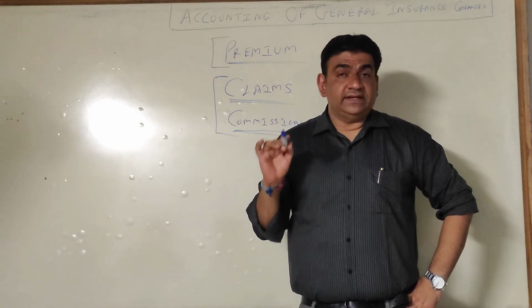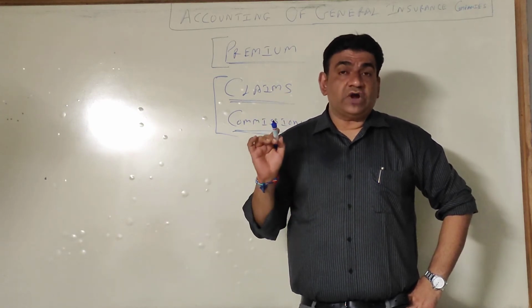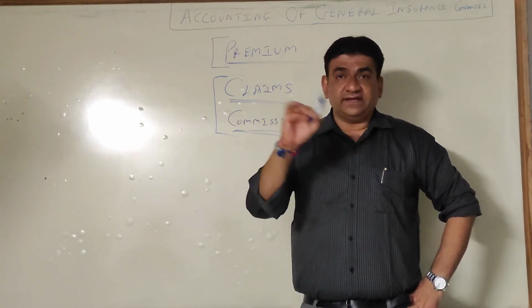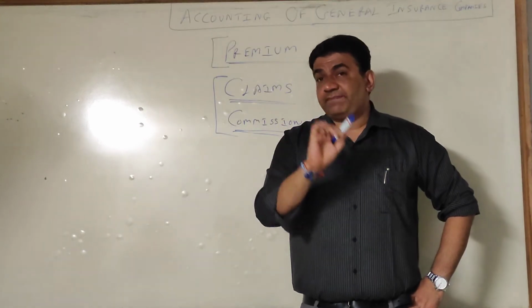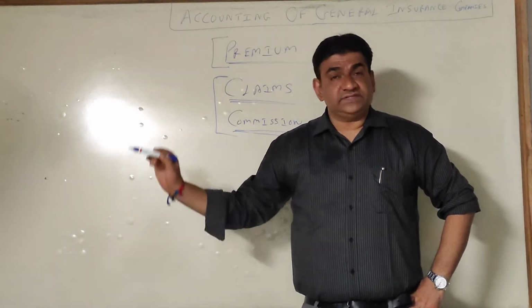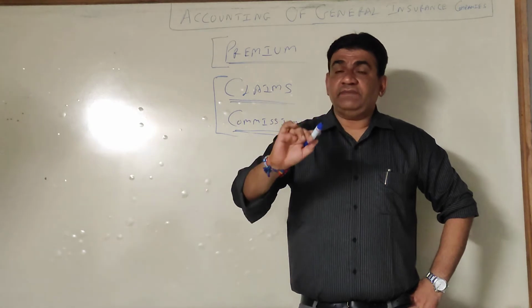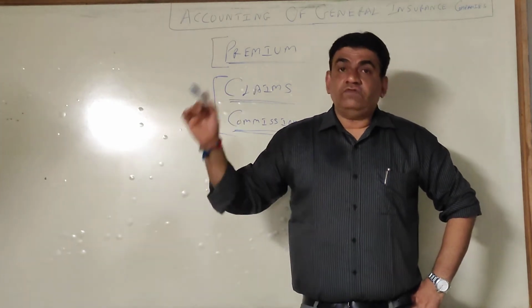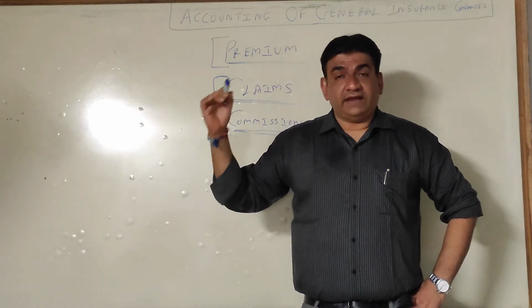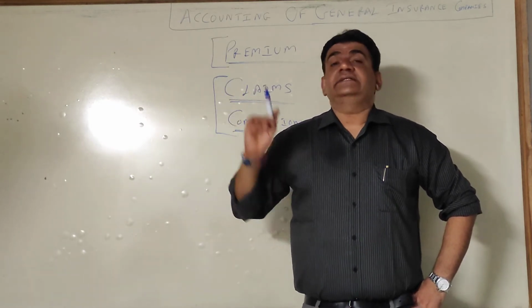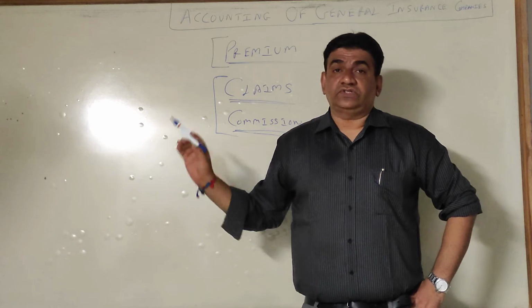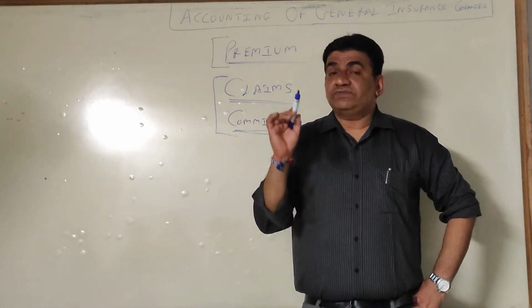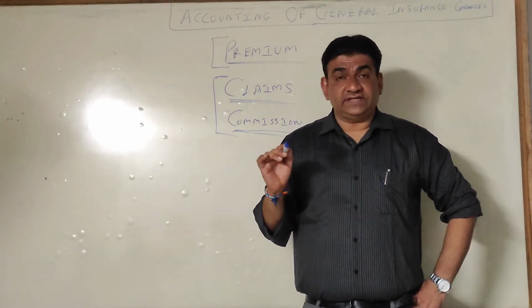They will have to make a revenue account business wise, that means category wise. There will be a separate revenue account for fire business and a separate revenue account for marine business. If they are into fire, marine, mediclaim and vehicle, or 4 categories, then there will be 4 revenue accounts. So revenue account is made category wise, business wise.